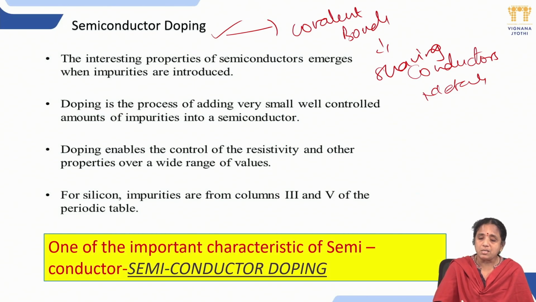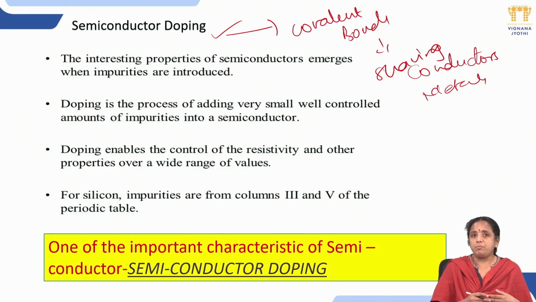So whenever you want to add some kind of impurities, whenever you want to increase the conductivity, whenever you want to prepare some kind of hybrid material, for example silicon ferrite, silicon nitride, cerium oxide or indium nitride, you want to mix indium and nitrogen, they are ready to mix with each other because of the covalent bonds which are present. They are ready to share the electrons, they are ready to bond with each other. That kind of aspect is present in the case of semiconductors.